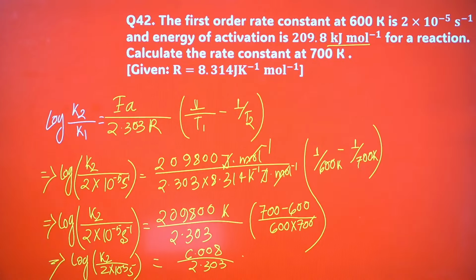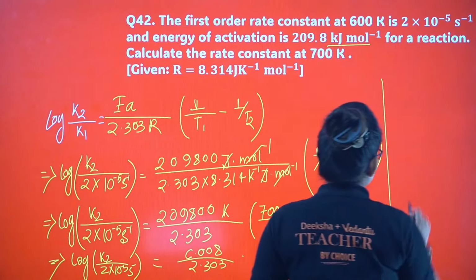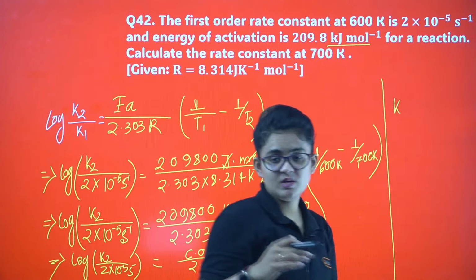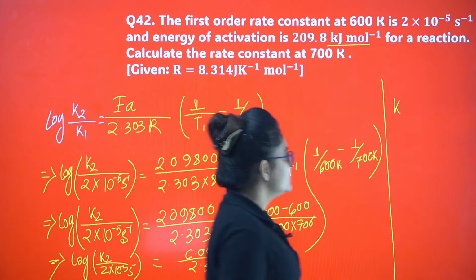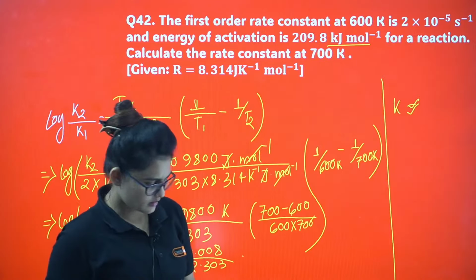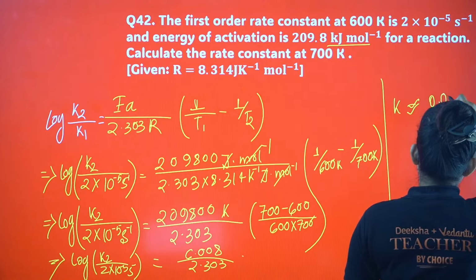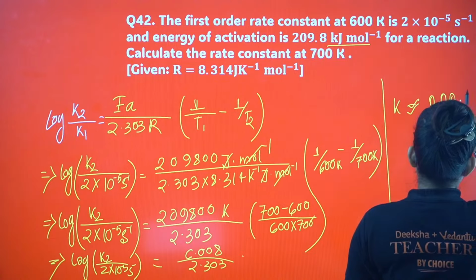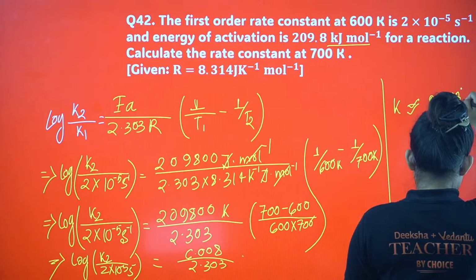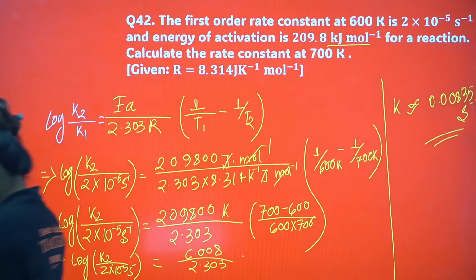Now if you take the antilog of this, antilog means 10 power something, and calculate for K2, your final answer will be something like 0.0008135 second inverse. That is the answer for K2.